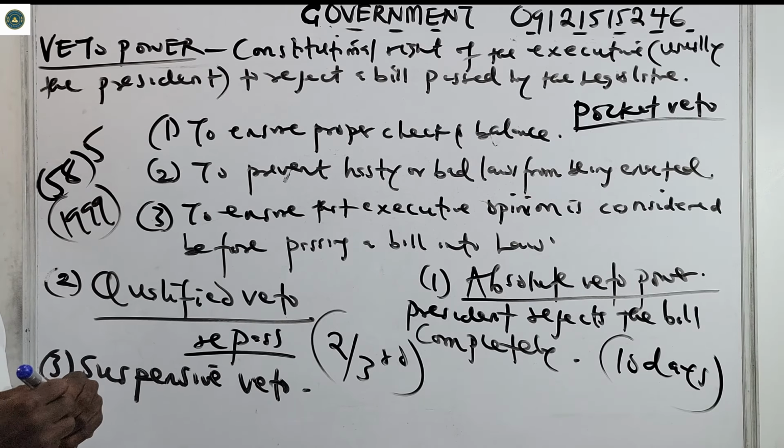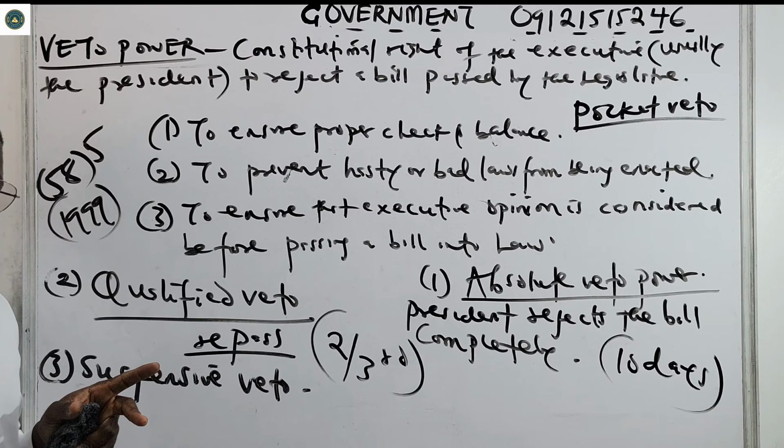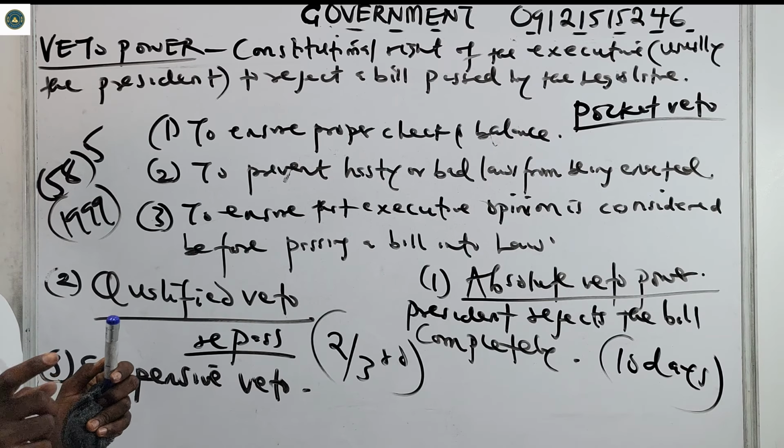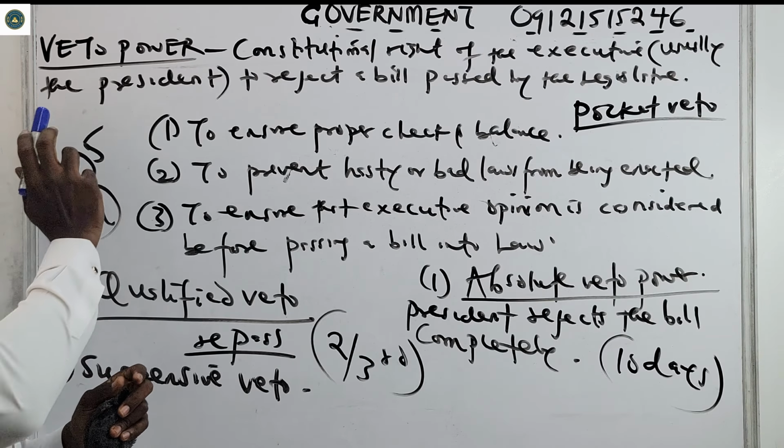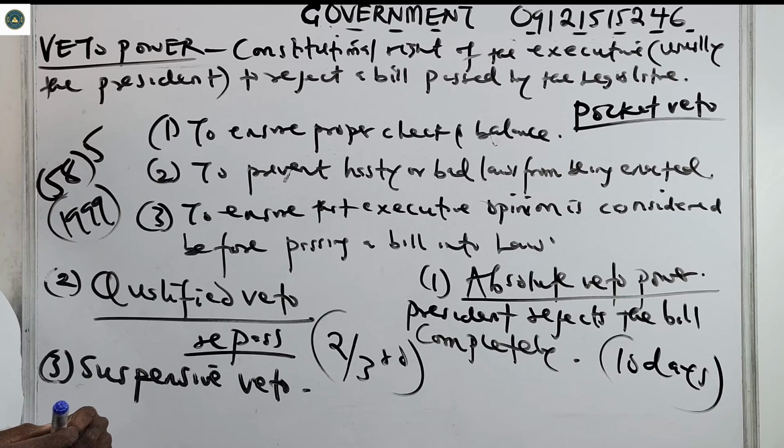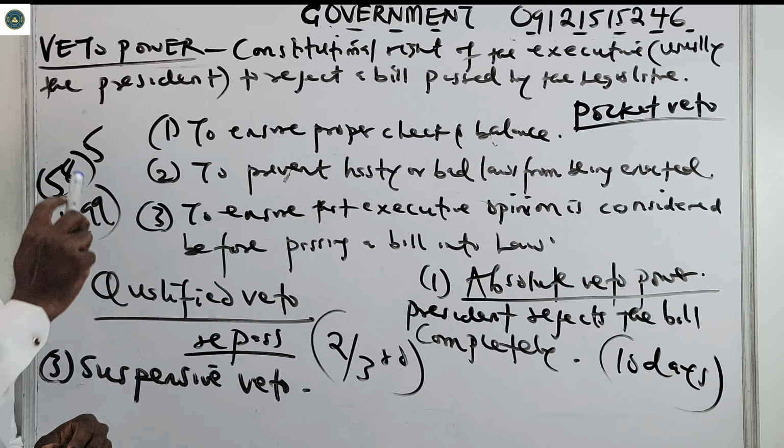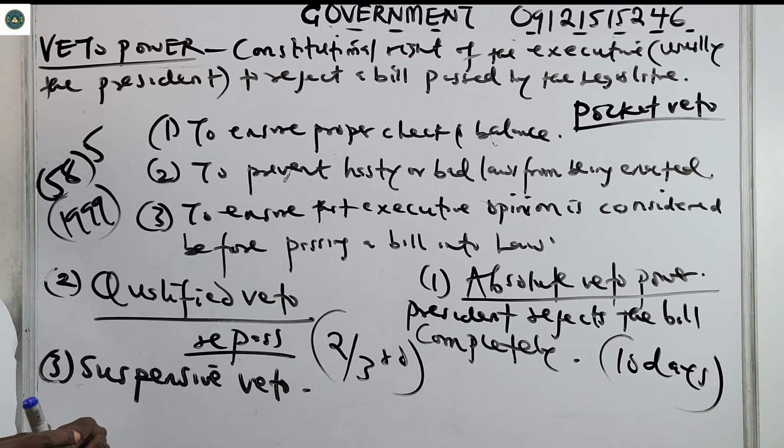It shows that if a 2/3 majority of the legislative house, both the Senate and the House of Reps, vote for the bill to be passed, even without the president's assent, the bill will be passed into law. That is basically what happens in Nigeria, under section 58(5) of the 1999 constitution.